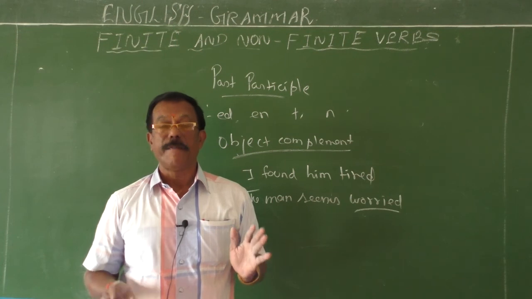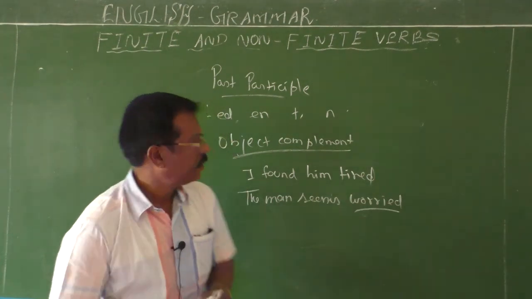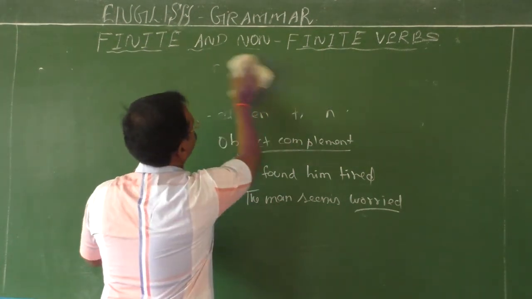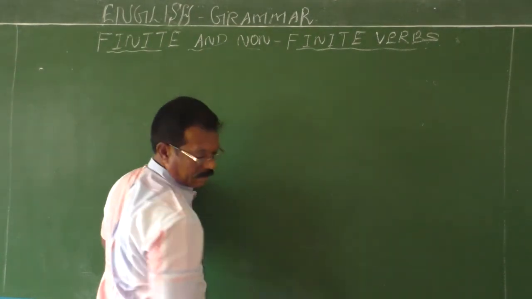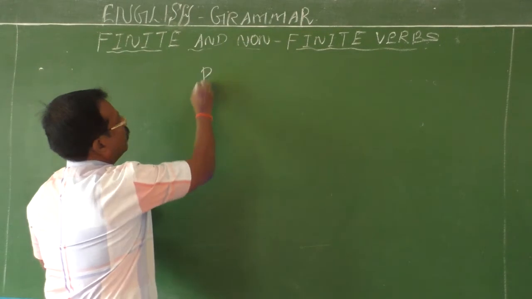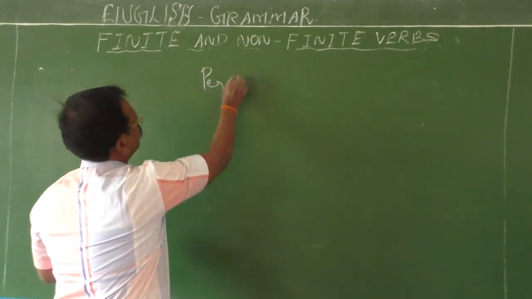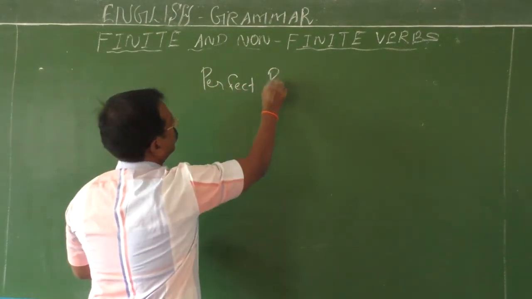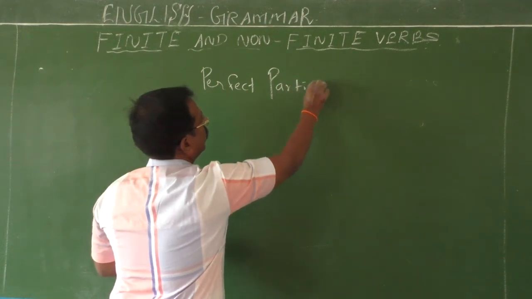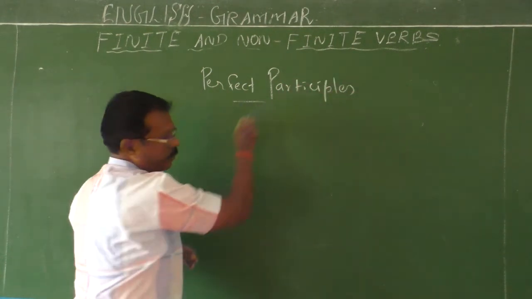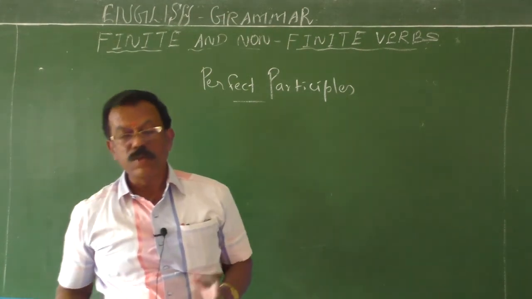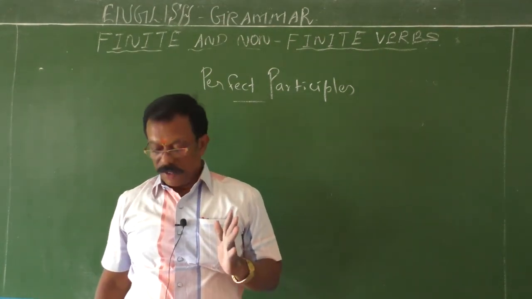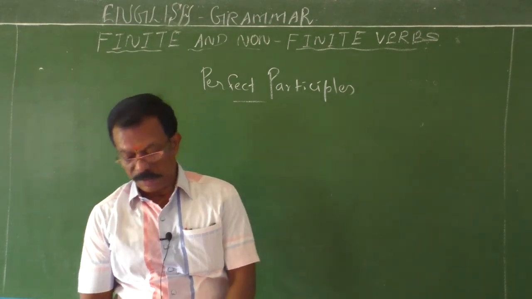And then the use of perfect participles, the last one. Normally, the perfect participle is used to join two sentences when one action is immediately followed by the other.